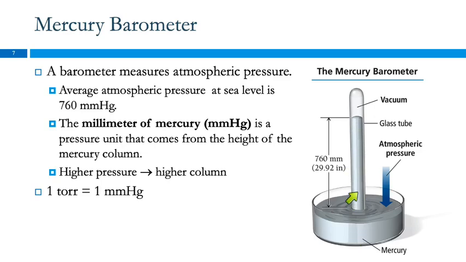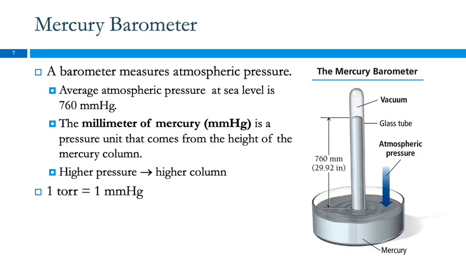And so the mercury is trying to go down because it's being pulled by gravity, but the atmospheric pressure is also pushing on this pool of mercury, and in order for the mercury inside the tube to come out, that would cause the level of the mercury outside to go up, which is pushing against the atmospheric pressure. So we have a balance between gravity and atmospheric pressure, and that's what supports this column of mercury. At sea level, this column will on average be 760 millimeters tall, or 29.92 inches tall.